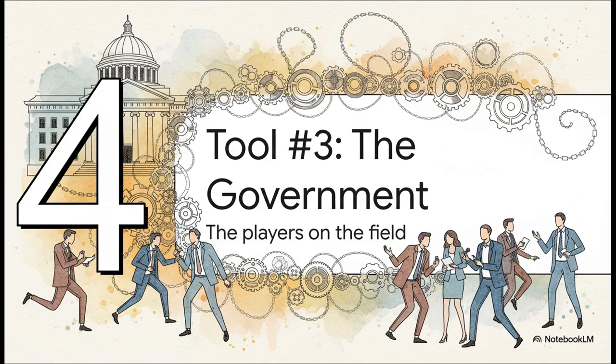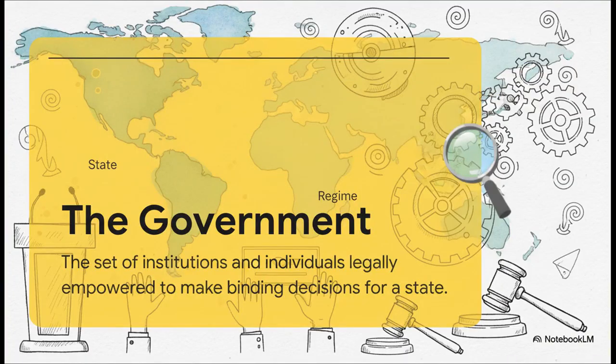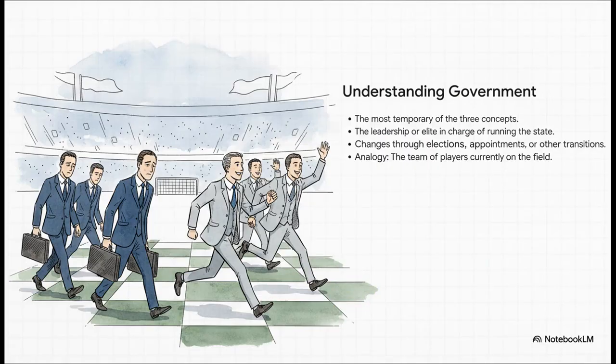Okay, that brings us to our third and final tool, the government. This is the part of our toolkit that changes the most often. If we're talking about a game, these are the players who are on the field right now. So, what is it? Well, the government is simply the set of people, the individuals, who are legally in charge of running the state at any given moment. They're the ones making the day-to-day binding decisions. And here's the absolute key. The government is temporary. It's the leadership in charge, and that leadership can change all the time, through elections, new appointments, you name it.